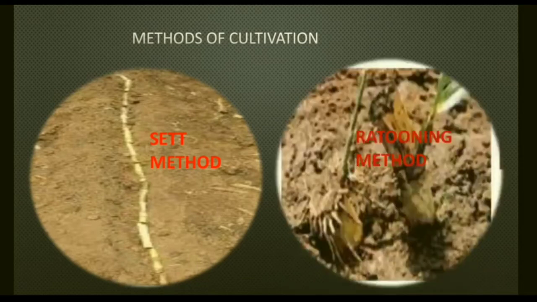Second is the ratooning crop. In this method, the crop which has already been grown is harvested from near the root, and this root portion is left in the farm, and in the next season a new crop grows from the leftover root. So when the crop grows from this, it grows fast as compared to the sett method. And the advantage of the ratooning method is that the crop need not be planted again. It is already there in the field.